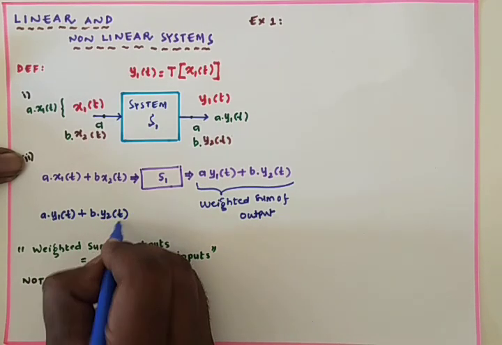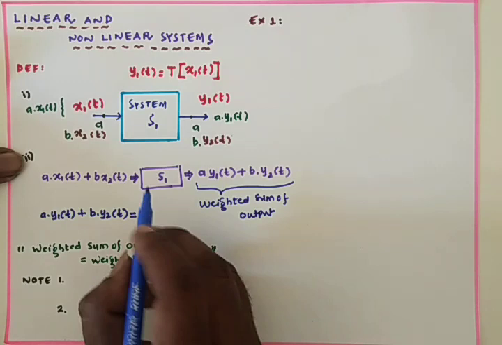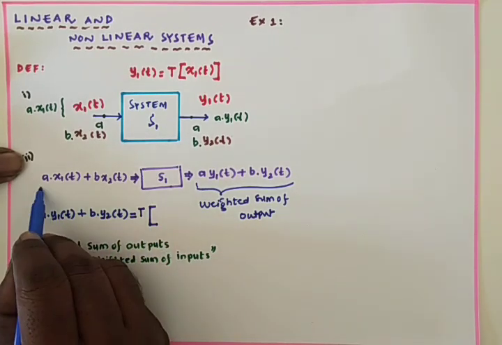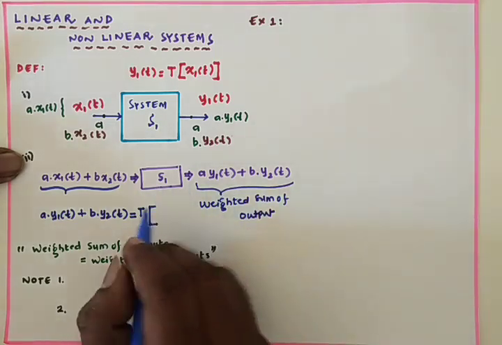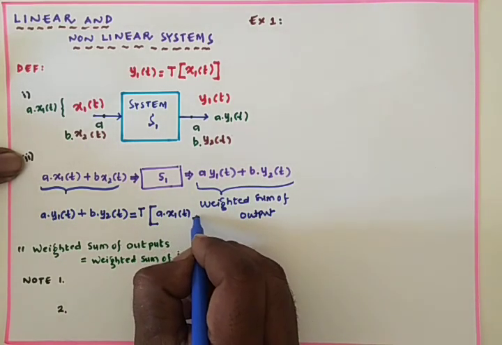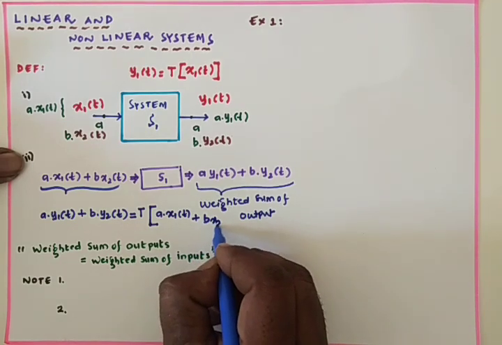It is the output due to the transfer function applied on the input a·x1(t) plus b·x2(t).